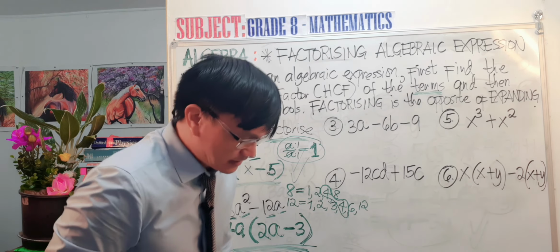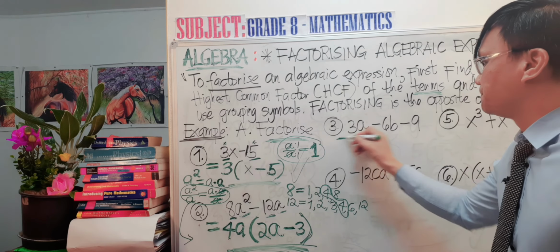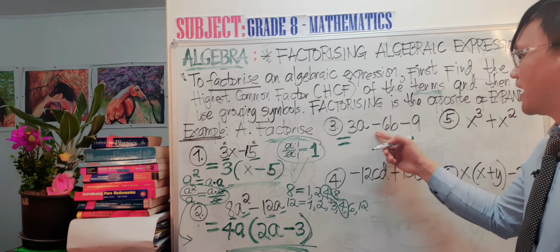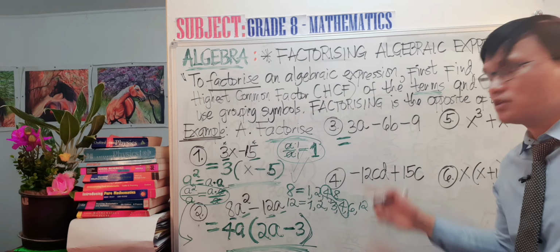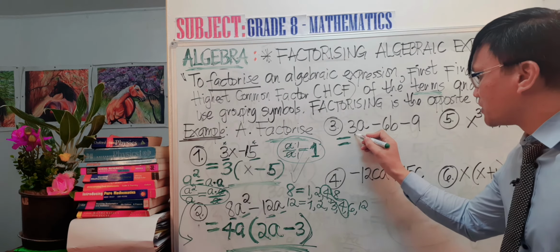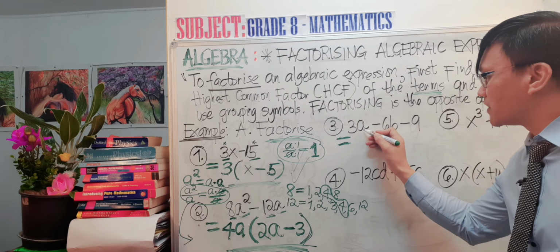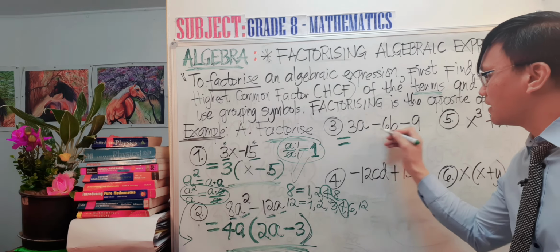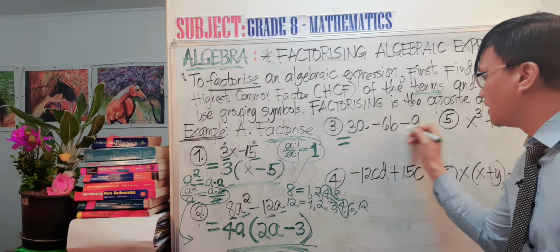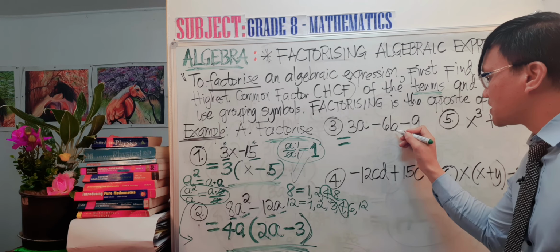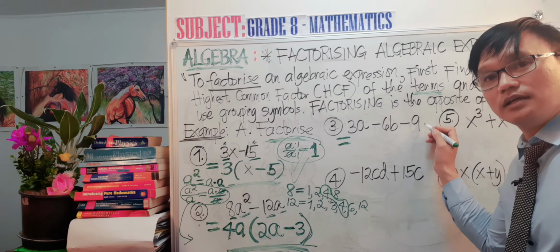Okay. So our next one here is this one. 3A minus 6B minus 9. So there are 3 terms in here. So when there are 3 terms, you just have to check each term. This one is 3A. The literal coefficient is A. The second term is 6B, and the literal coefficient is B. And the third term is 9, which is constant. It doesn't have a literal coefficient.